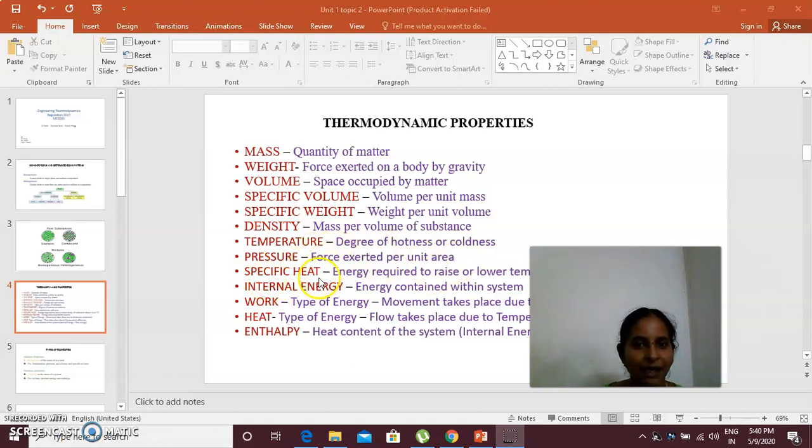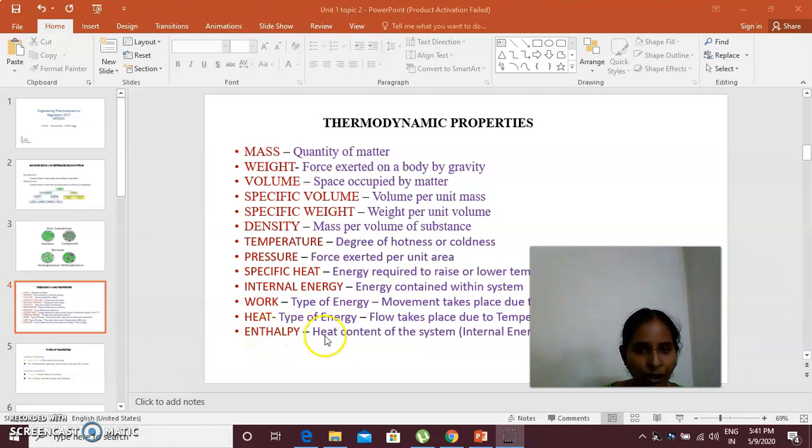Specific heat means the amount of heat energy required to raise or lower the temperature of the substance by 1 Kelvin or 1 degree Celsius. Internal energy is one type of energy possessed by the molecules within the system. Work is also another type of energy, where the movement takes place due to molecular movement, and heat is a type of energy that flows due to the existence of a temperature difference.